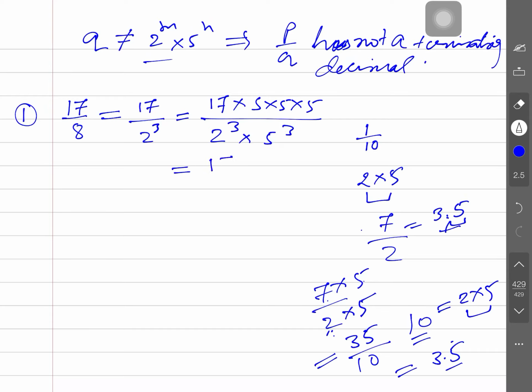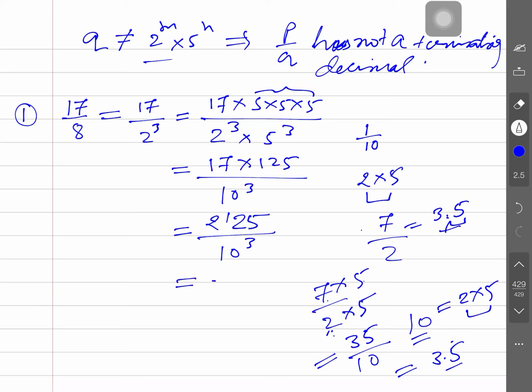Now 17 into 125 gives 2125, divided by 10 to the power 3.